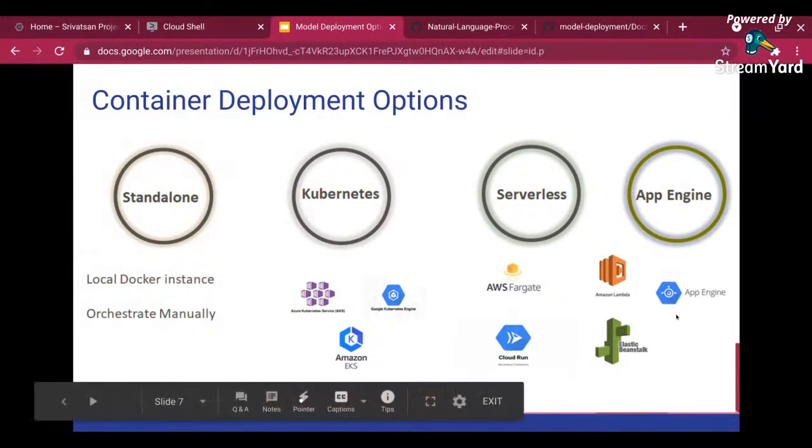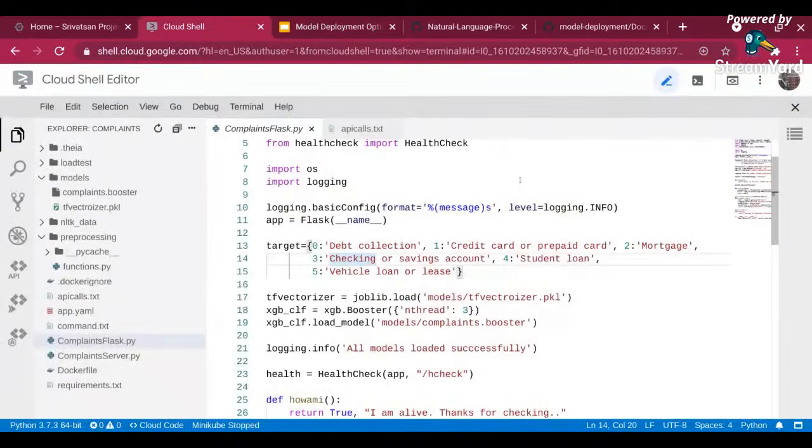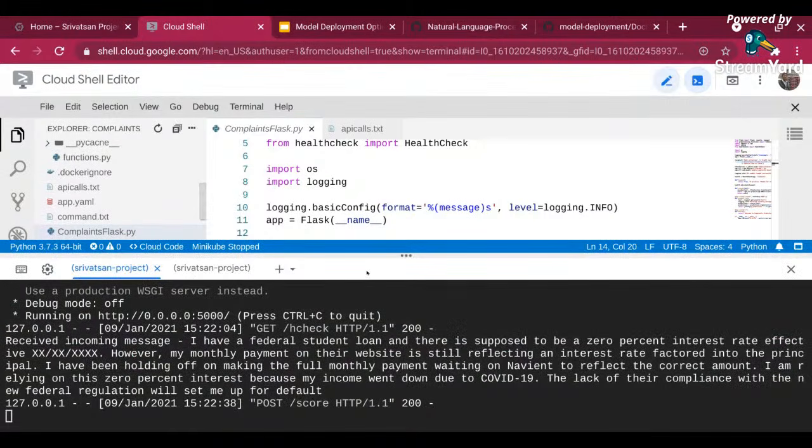Each has some benefit on how you want to control, but let's first go and start creating our container and then come back to the slide. So let me go to my command prompt again, and let me stop this particular Flask application.